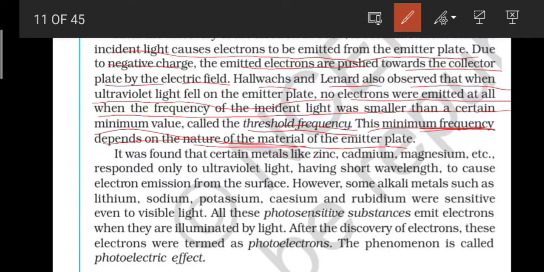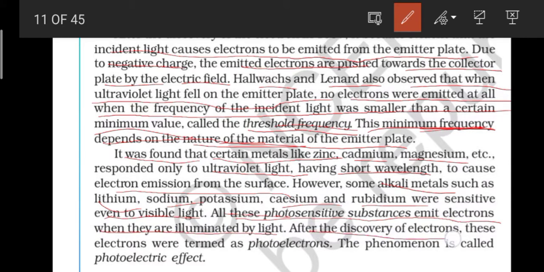It was found that certain metals like zinc, cadmium and magnesium responded only to ultraviolet light having short wavelength to cause electron emission from the surface. But alkali metals like lithium, sodium, potassium, cesium and rubidium are very sensitive even to visible light. All these photosensitive substances emit electrons when illuminated by light.